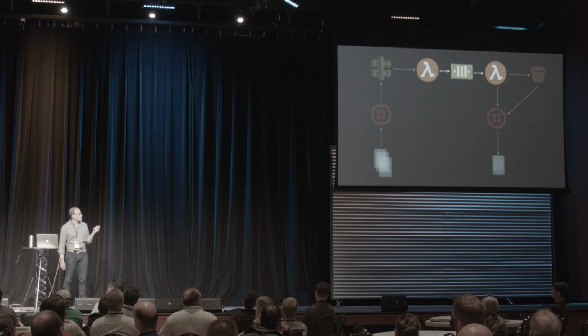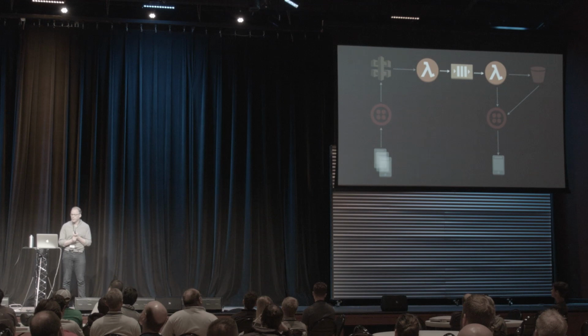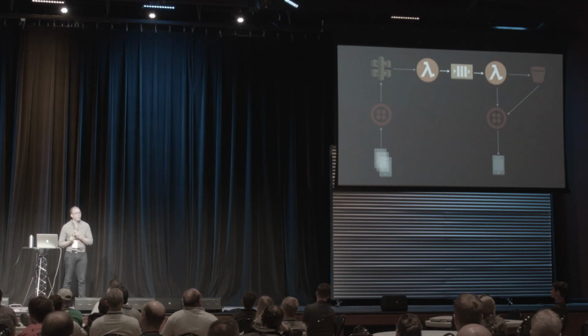Cool, so let's tackle the next part of our service. Now we have a Lambda that's invocable via HTTP. What needs to happen now is that Lambda needs to put some data on a queue, and then we need another Lambda that reads messages off that queue and generates a meme.